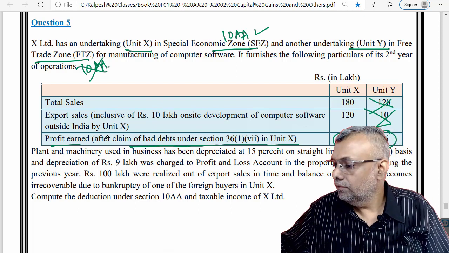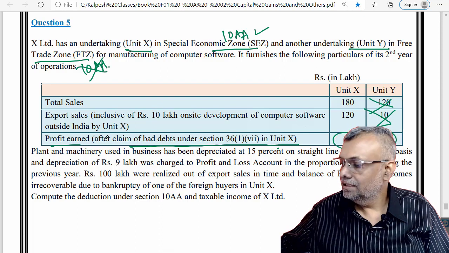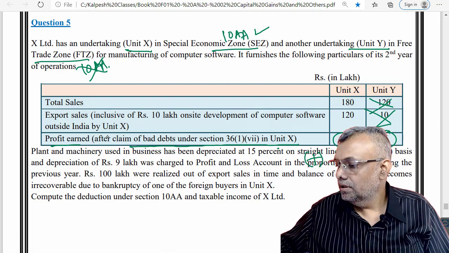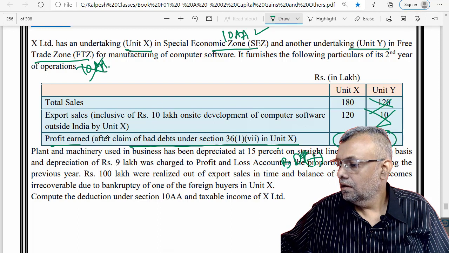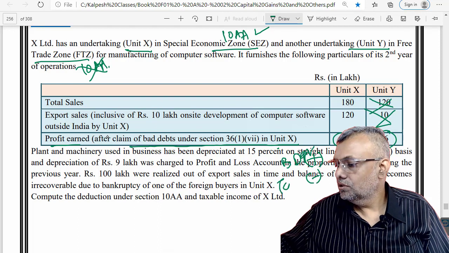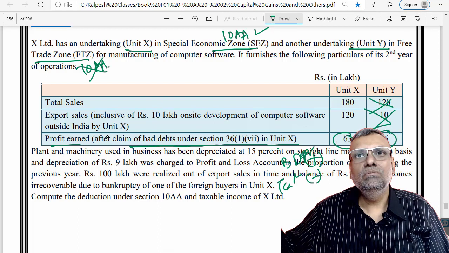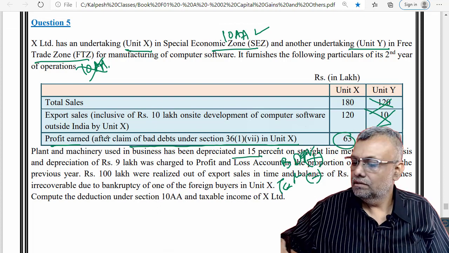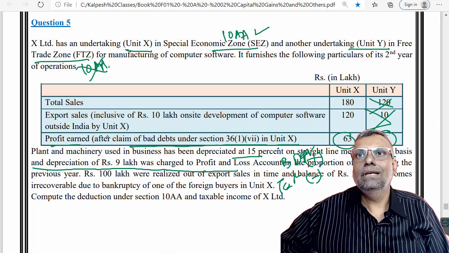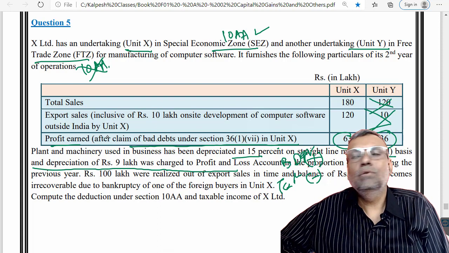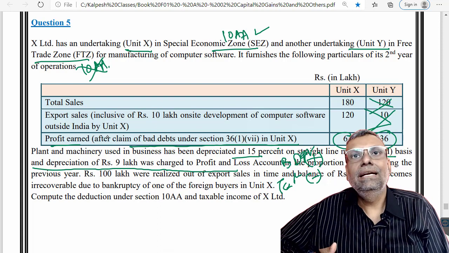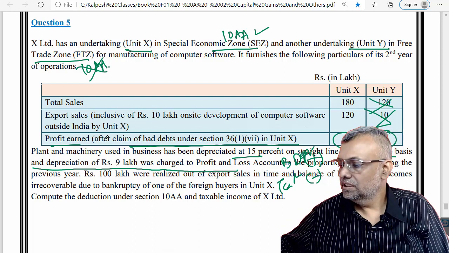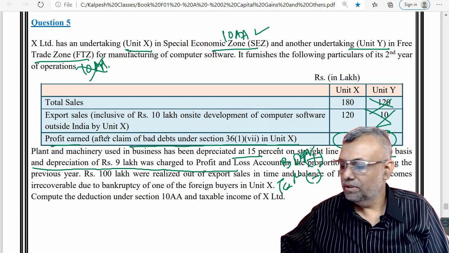However, to this we'll have to add book depreciation less tax depreciation, the depreciation adjustment. Similar to the previous questions, 15% on SLM basis, you can do the backward calculation. By doing this backward calculation, there will be nothing wrong, and you can easily use your calculator and do that adjustment, so you will get the business income after doing this depreciation adjustment.